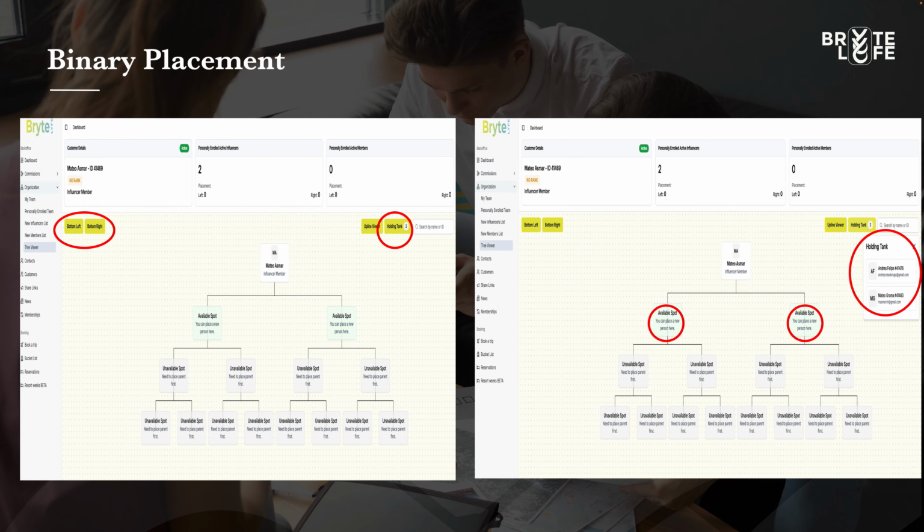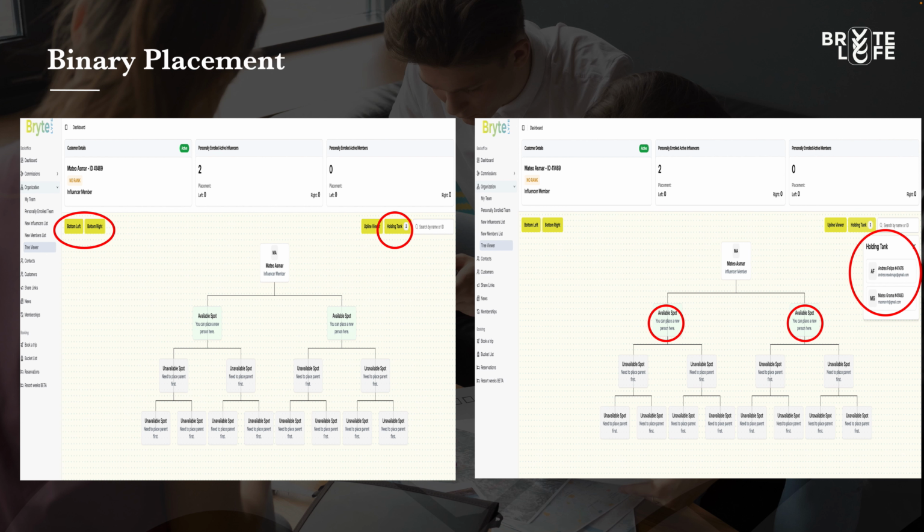The way you want to place your sales is by going to your back office and clicking on Tree Viewer. Once you have members that you've enrolled personally, they will show up immediately in your holding tank, which is circled on your screen on the left side. You'll see that there where it says holding tank. In this example, there are 2 sales in the holding tank.